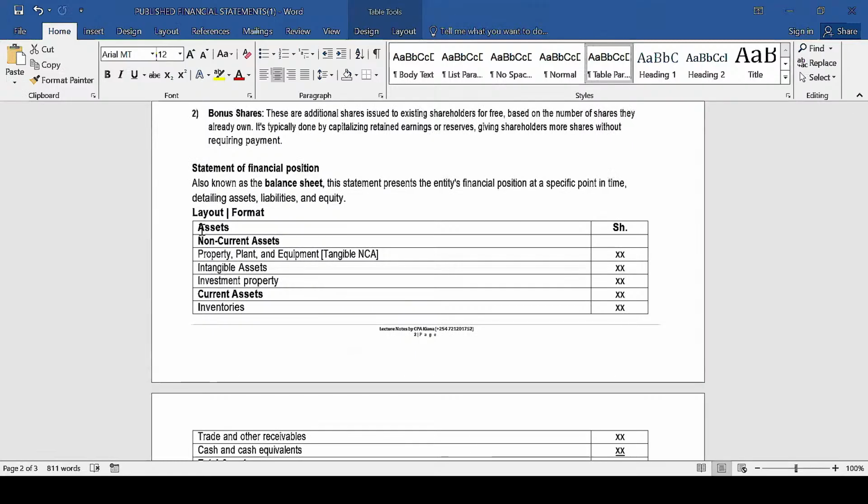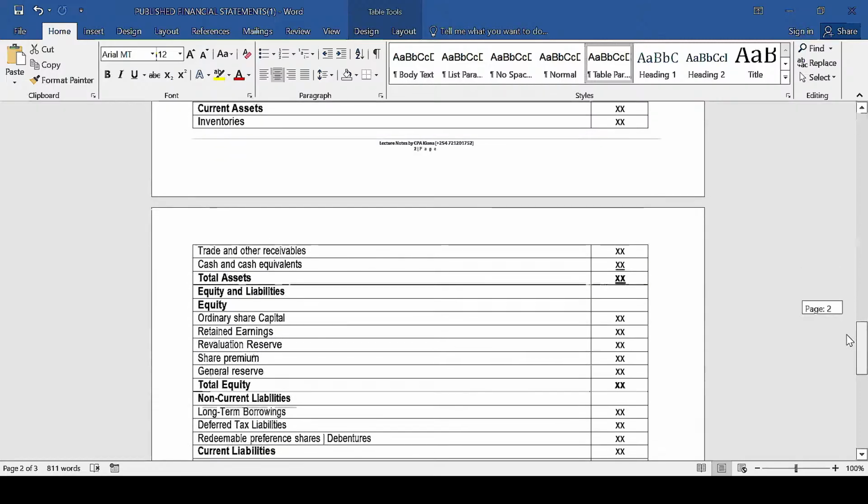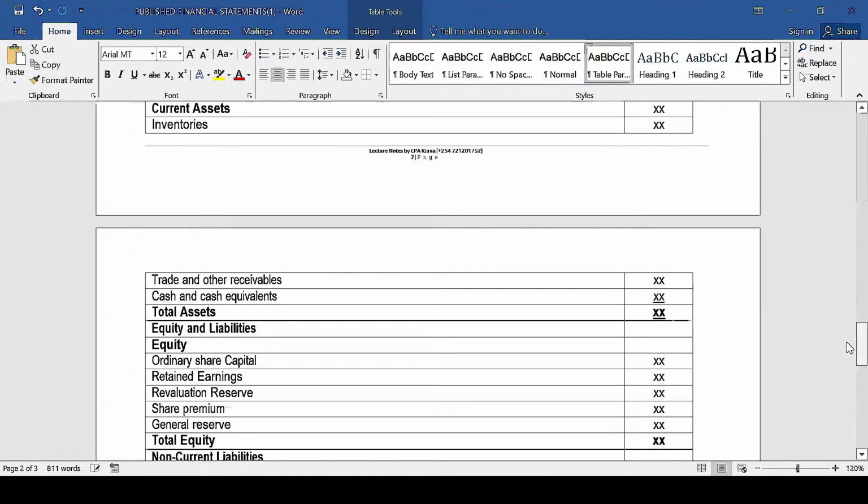So the non-current assets comprise PPE, property, plant, and equipment. And basically, this one includes all tangible non-current assets. We record intangible assets. We record investment property. Then we record the current assets, including inventory, receivables, cash and cash equivalents. And basically, we get what? We get the total assets.